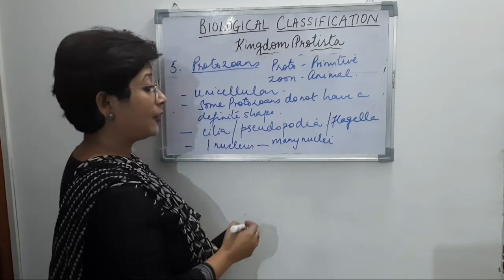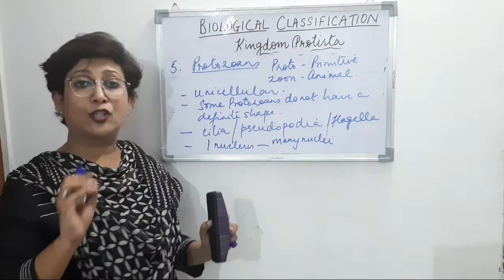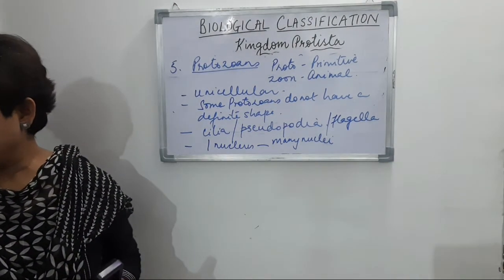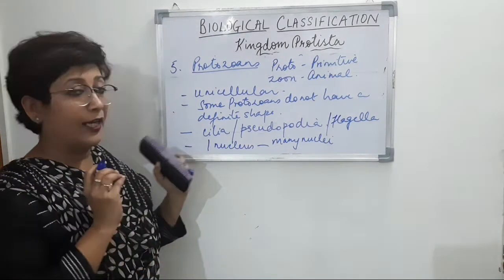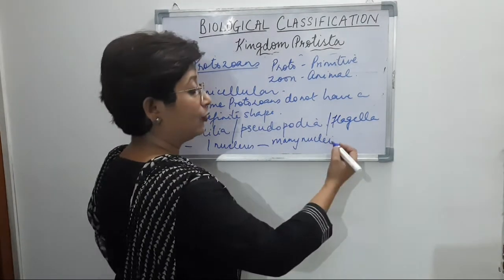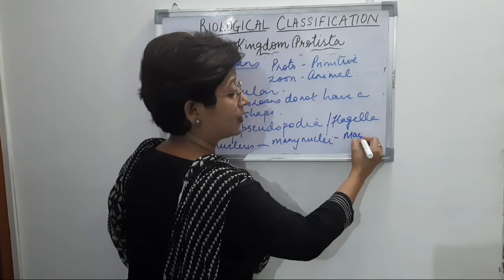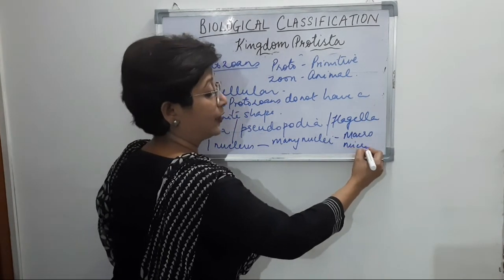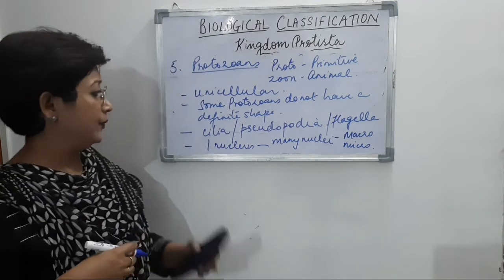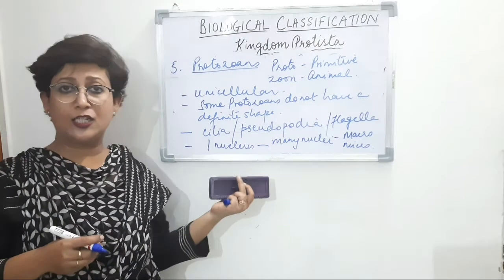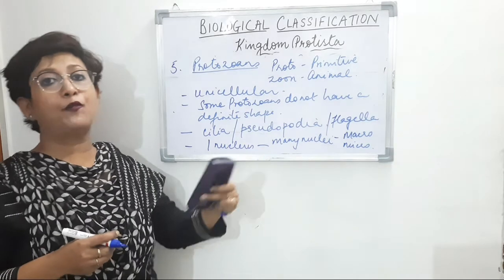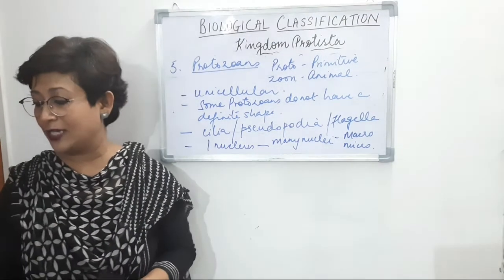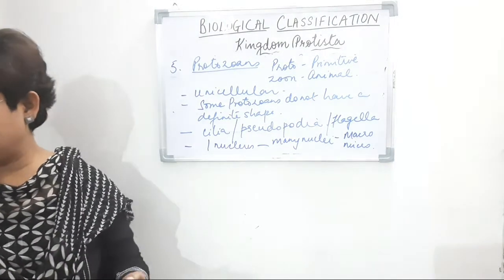Some of them have two kinds of nucleus, right? So they basically show dimorphism in their nuclei. They have a bigger nucleus which is known as the macronucleus, and a smaller nucleus which is known as the micronucleus. So they may have just a single nucleus, more than one nucleus, or two nuclei, a bigger one known as the macronucleus and a smaller one known as the micronucleus, right?